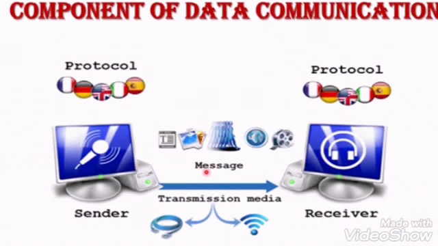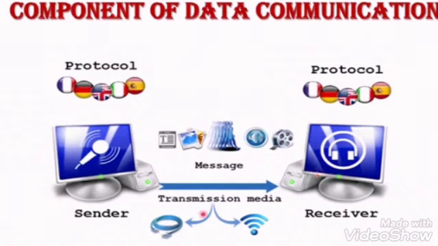A message can be of any kind of information like audio, video, text, etc. Sender is any device that has a capability to send data or information to the receiver. Receiver is a device to which the sender wants to communicate the data or information.